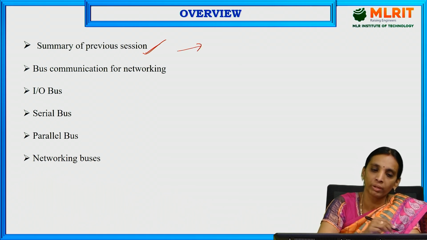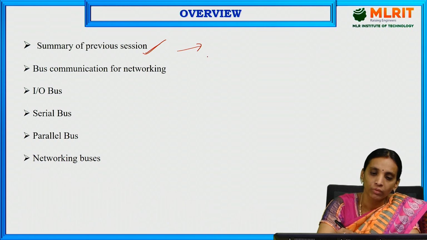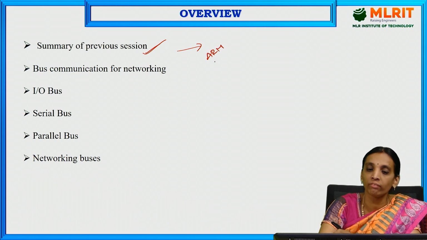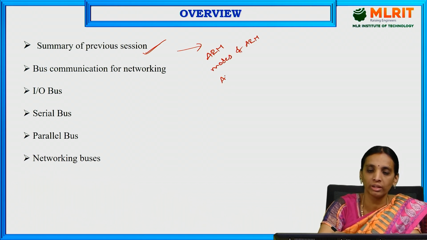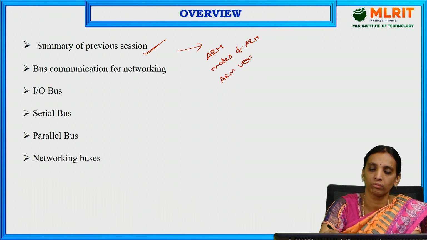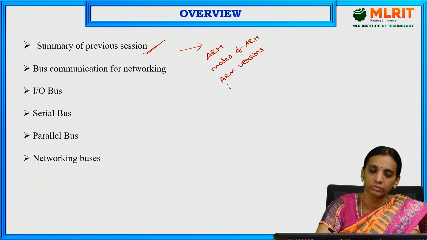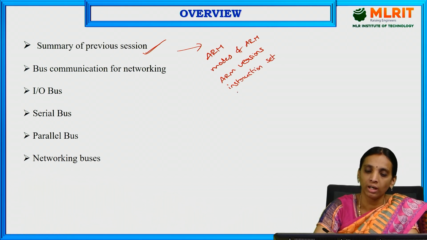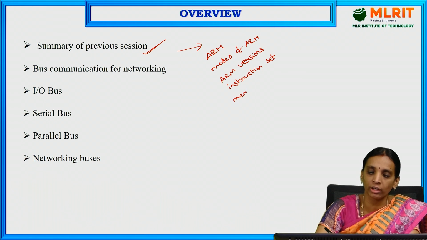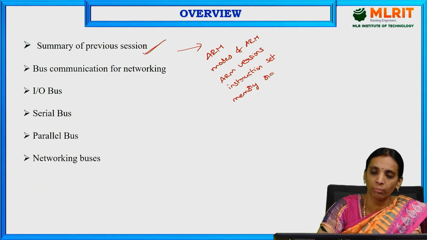In the previous session, we discussed what the ARM processor is, what its features are, what its modes are, what different versions are available, what instruction set is used by the ARM processor, and its different memory organization.